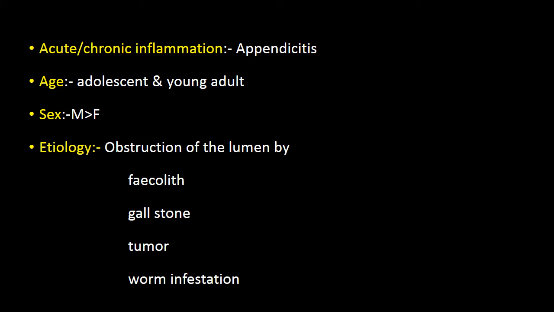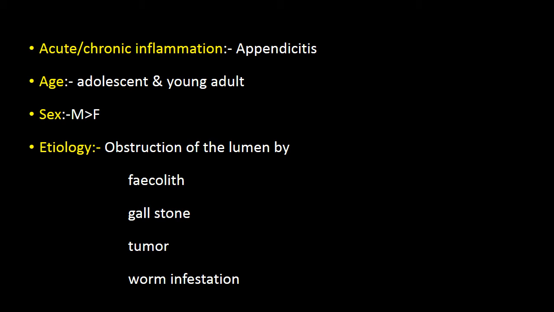The most common age where you see appendicitis is adolescents and young adults, and it is more commonly seen in men. We all know the appendix is the vestigial organ of our gastrointestinal system. At one end it is closed, at the other end it is opening into the cecum.